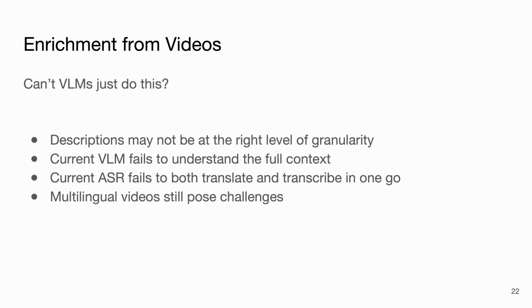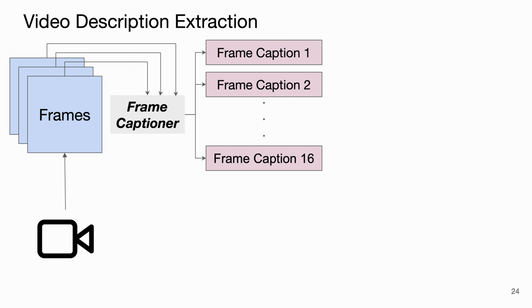You might ask, can't vision language models just handle this? Not quite. VLMs often fail to understand the full context or the bigger picture. Standard ASR fails to handle multilingual translation and transcription simultaneously and effectively. Here is our approach to the visual data. We don't just caption one frame. We sample 16 frames uniformly from the video. We pass this through a frame captioner to get a sequence of descriptions.